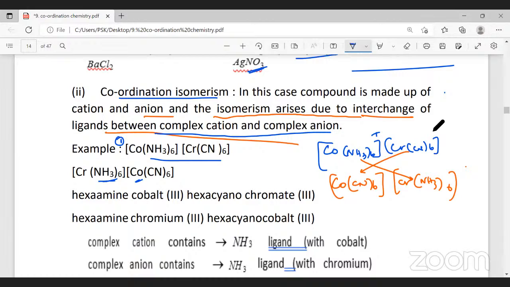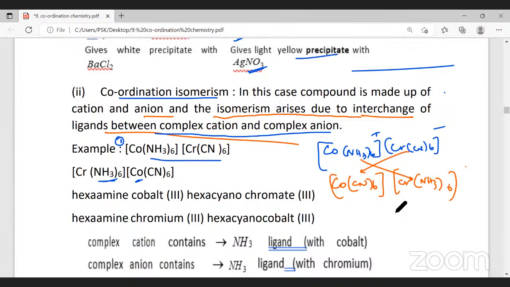See, this is a cation, this is an anion. In the second case, you can see the ligands are interchanged. Those kinds of isomers are called coordination isomers.